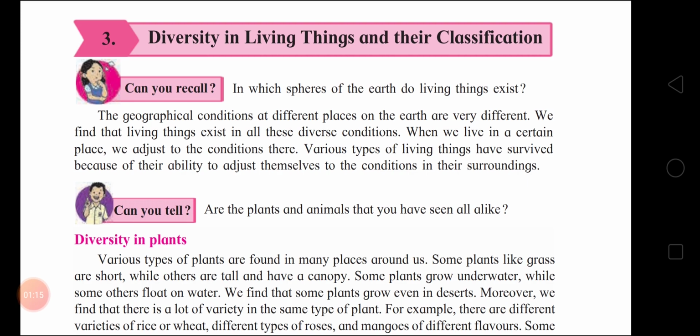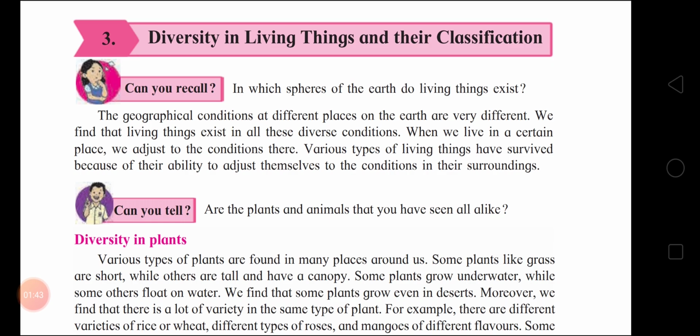Various types of living things have survived because of their ability to adjust themselves to the conditions in their surroundings. Living things inhabiting these regions try to adjust to those conditions in an attempt to survive.